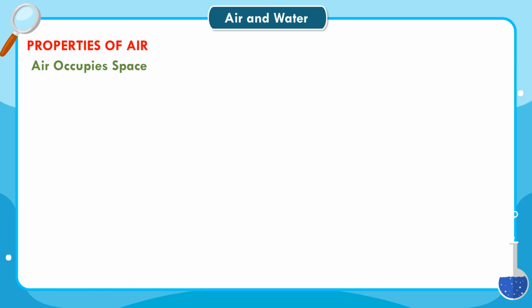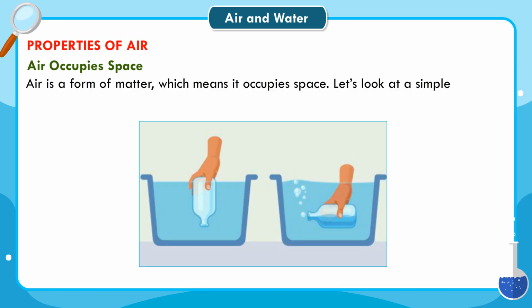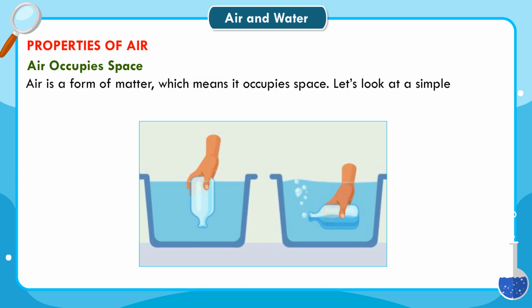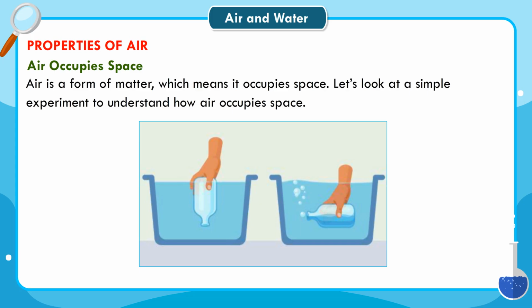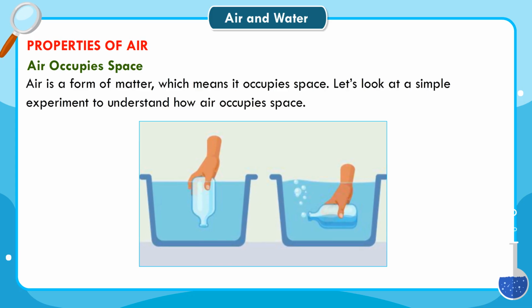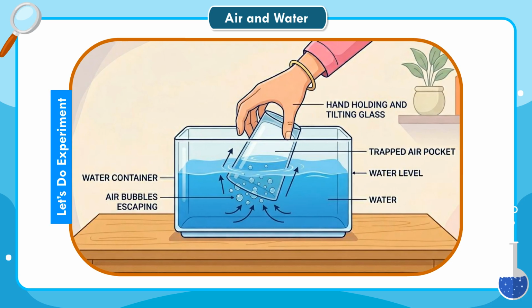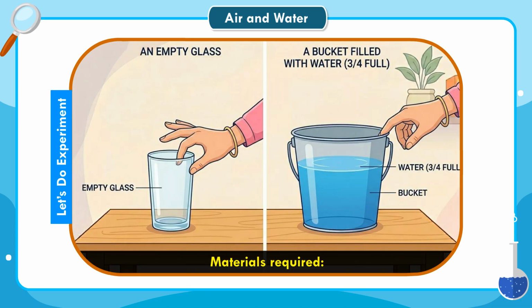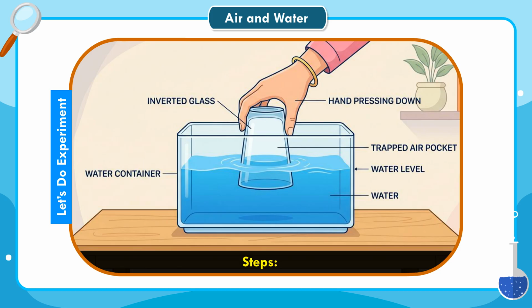Properties of air. Air occupies space. Air is a form of matter, which means it occupies space. Let's look at a simple experiment to understand how air occupies space. Let's do an experiment. Materials required: an empty glass, a bucket filled with water about 3/4 full.